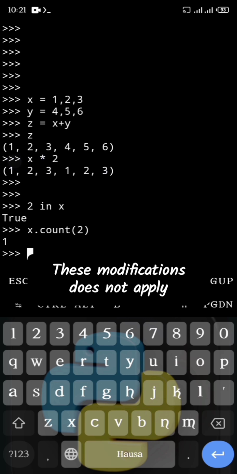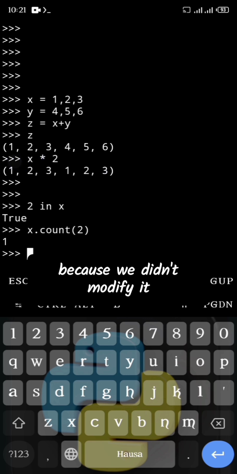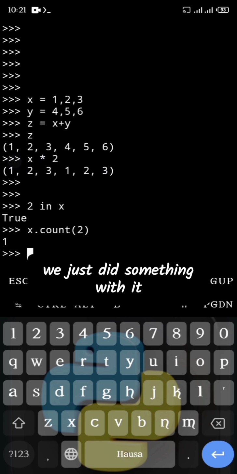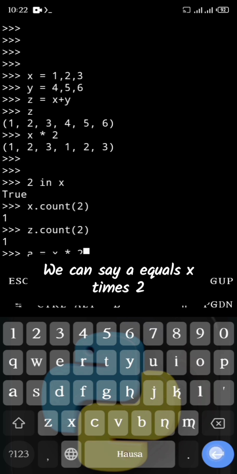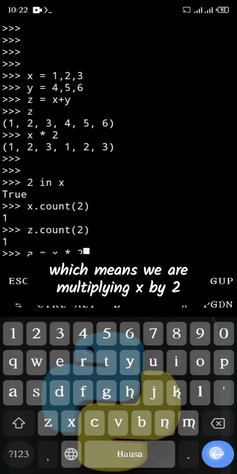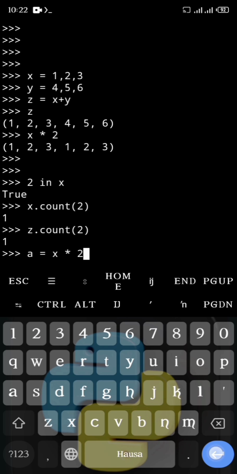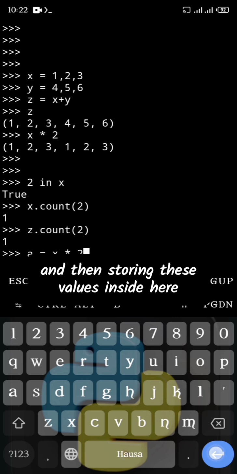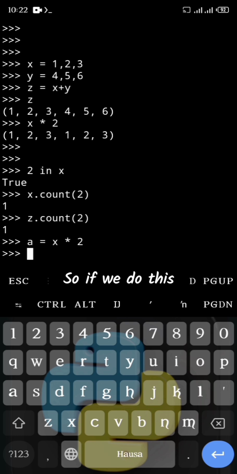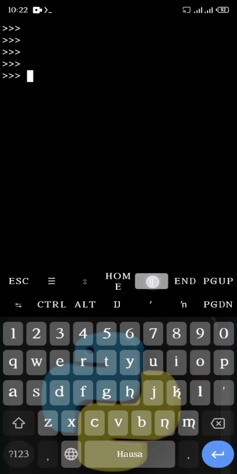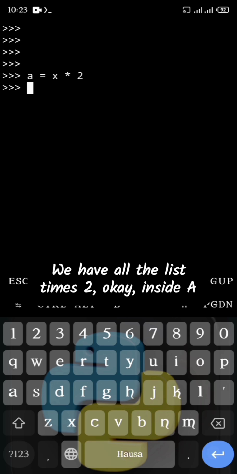These operations do not modify x, because we didn't modify it. We just did something with it. We can say a equals x times 2, which means we are multiplying x by 2 and then storing these values inside a. Let's clear stuff up. Now we have x times 2 inside a.